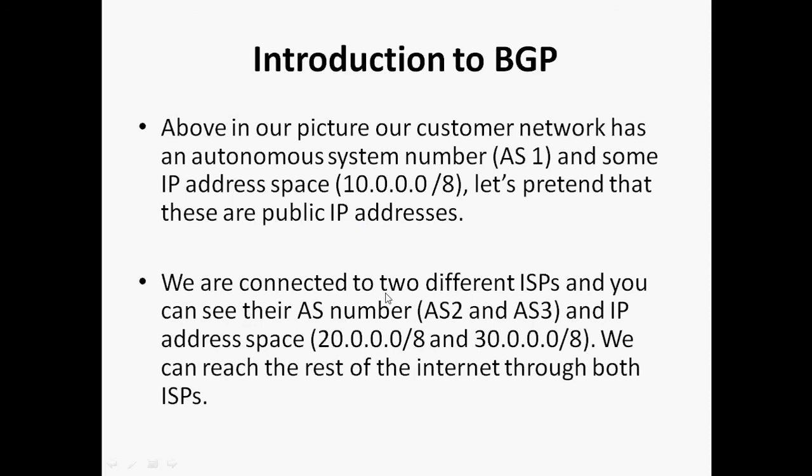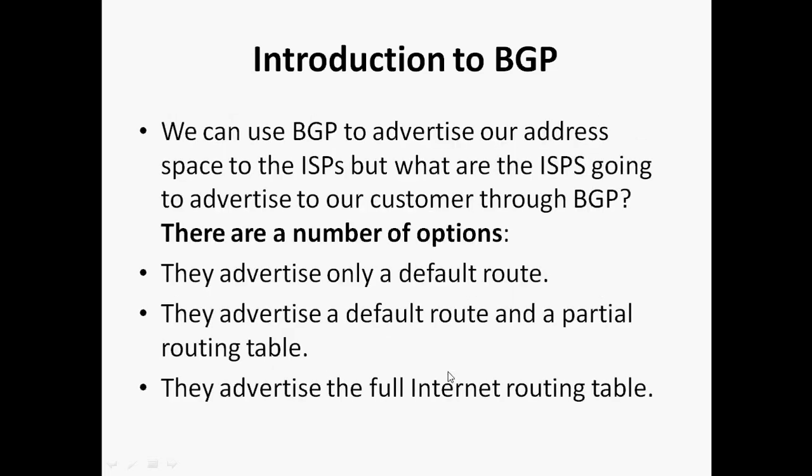We are connected to two different ISPs, AS number 2 and 3, with IP address space 20.0.0.0/8 and 30.0.0.0/8. We can reach the rest of the internet through both ISPs, so we can use BGP. I am using BGP to advertise my network, my address space, to ISP1 as well as ISP2. But what are the ISPs going to advertise to our customer through BGP?